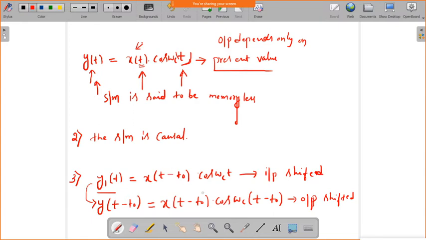See whether these expressions are the same. No, sir. If they are the same, then only we can say the system is time invariant, otherwise the system is time variant. So this system is not time invariant.